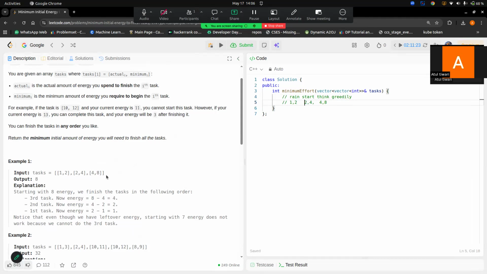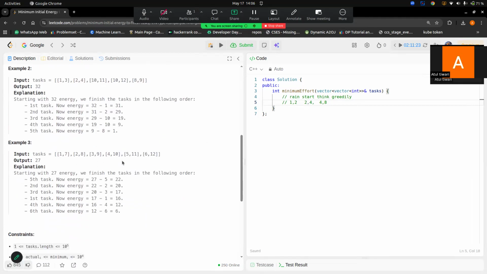So can we take the 8? If we take the 8, then you will just start from that. It will take 4 energy. Then if I complete this, my remaining energy will be 4. Then I come to 4. Okay, fine. 4 minus 2 is 2, and then 2, 2, and fine.